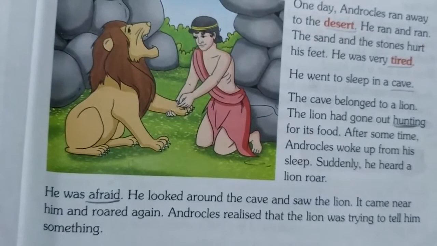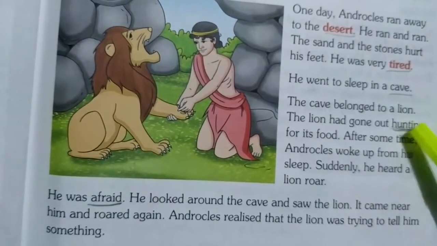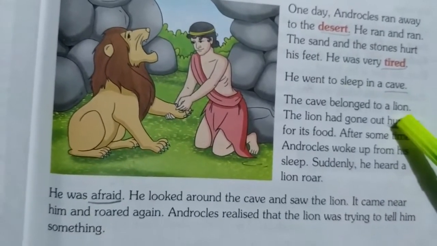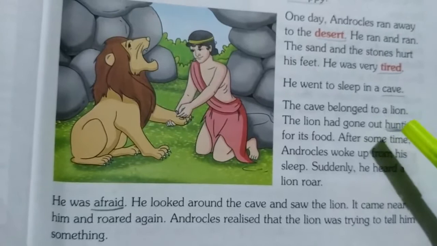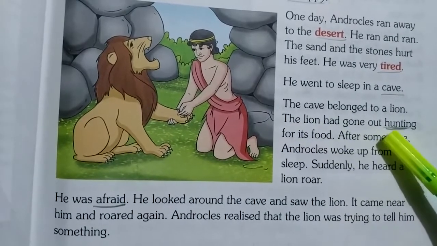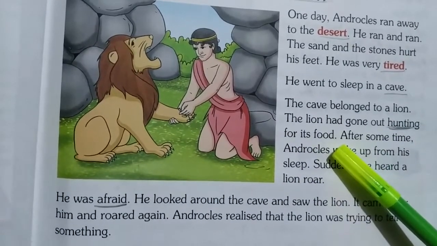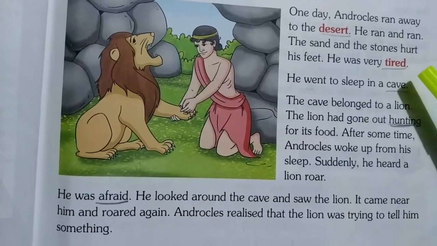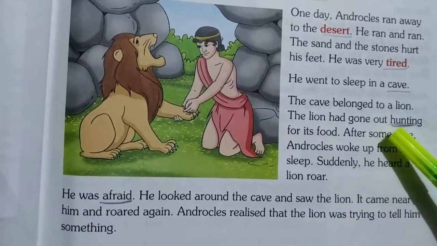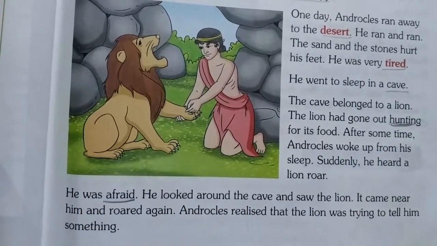But children, the cave belonged to a lion. Who was living in that cave? A lion was living in that cave. But by that time, the lion had gone out hunting for its food. When Androcles reached the cave, the lion was not there. So the lion had gone out hunting for its food. You know, children, what is the meaning of hunting?